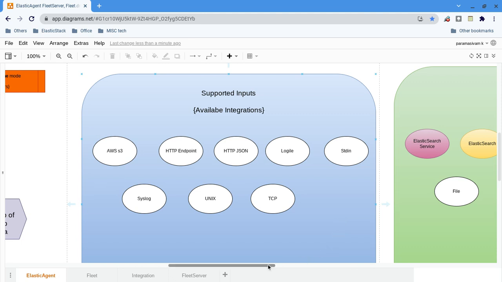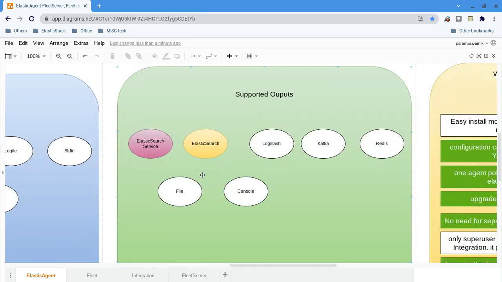Then supported outputs. As of now, these are the outputs that are there. But these are in the pipeline. They are working on that. It's not fully 100% generally available, not production ready. It is in beta stage or experimental stage.